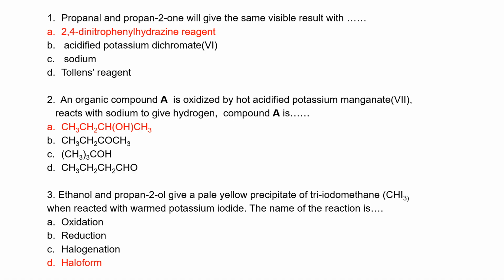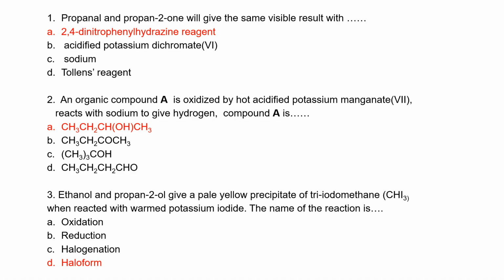But if I want to distinguish between these carbonyl compounds, I can use an oxidative reaction, which can be permanganate, chromate, or any oxidizing agent. Tollens' reagent is also an oxidizing agent used to distinguish propanal and propanone in the lab.